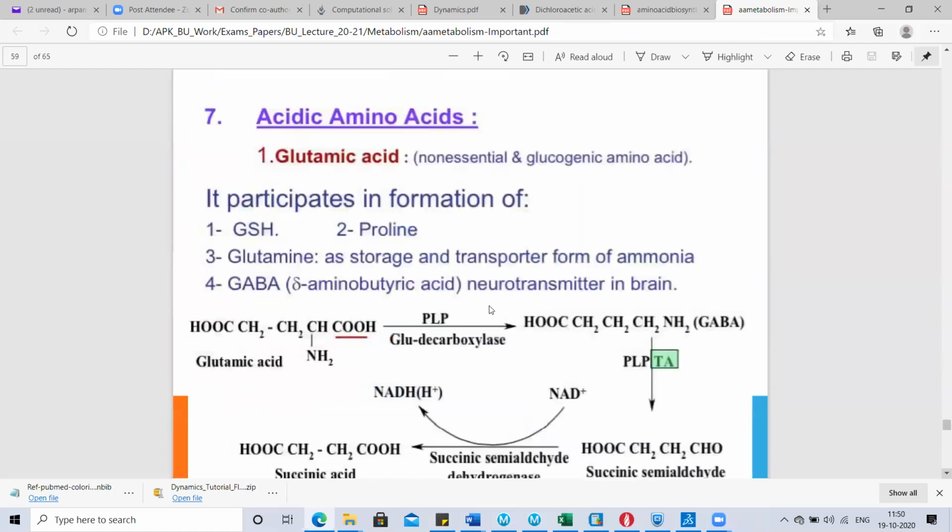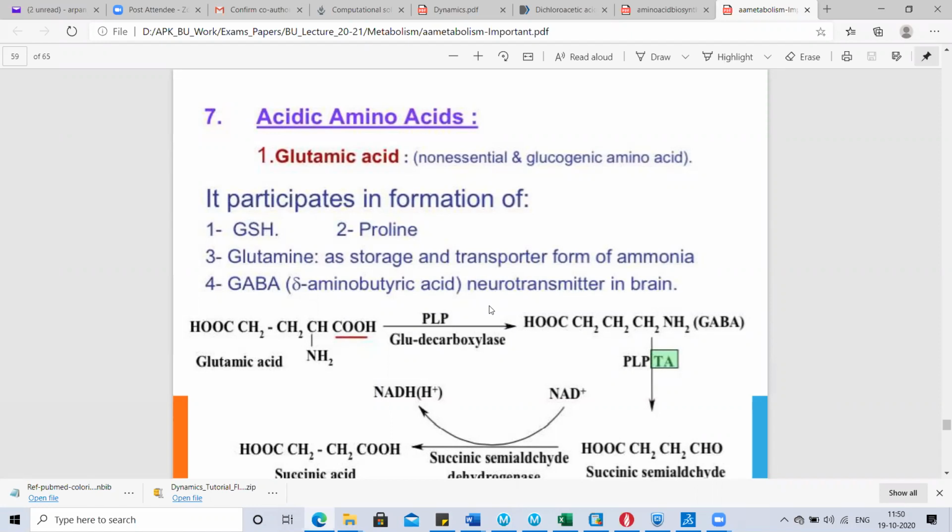Next we move to the acidic amino acids. The first acidic amino acid is glutamic acid. It is a non-essential and glucogenic amino acid. It participates in the formation of glutathione and proline. We have seen earlier the formation of glutathione when we studied glycine, so you can reconnect it there.